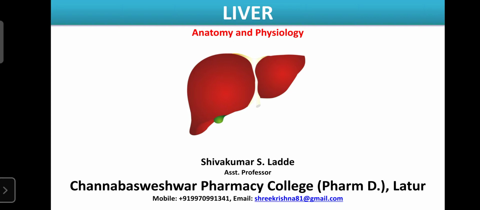Another most important function of the liver is the detoxification of drugs or substances. Toxic substances that are produced in our body are also detoxified or removed from the circulation. For example, ammonia is a toxic substance, and it is removed by the liver with the help of the urea cycle.